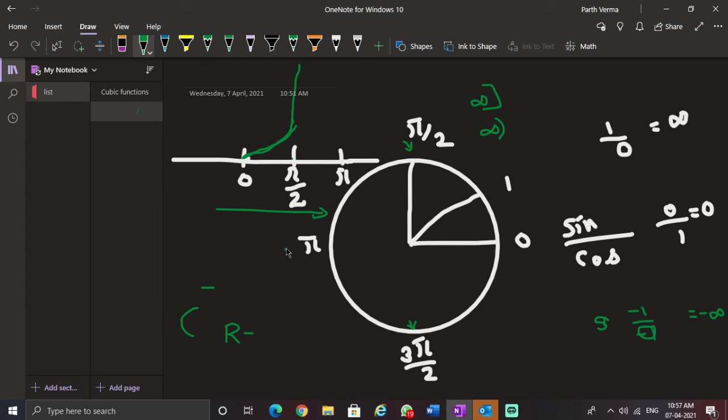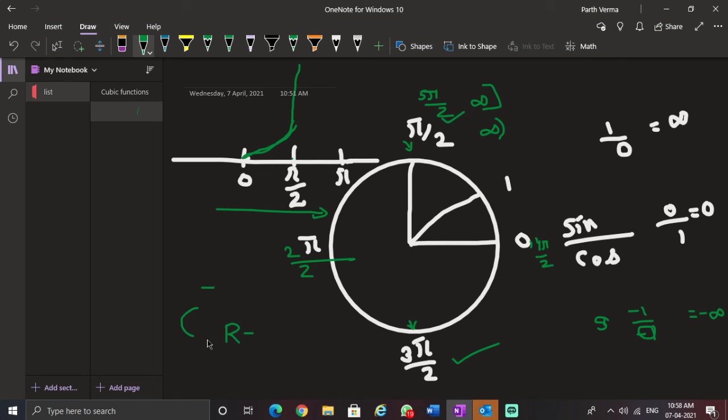This can be called 2 pi by 2. This is 3 pi by 2. This can be called 4 pi by 2. Then this can be called 5 pi by 2. Then this is 6, this is 7. Okay. So it is not defined for odd multiples of pi by 2.